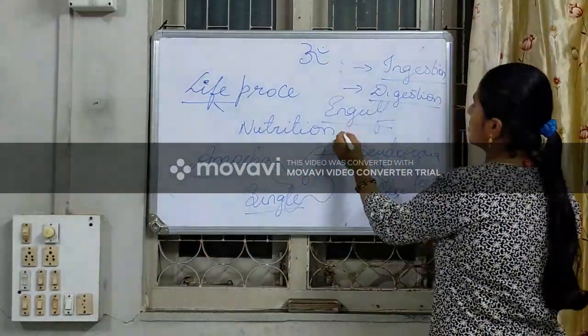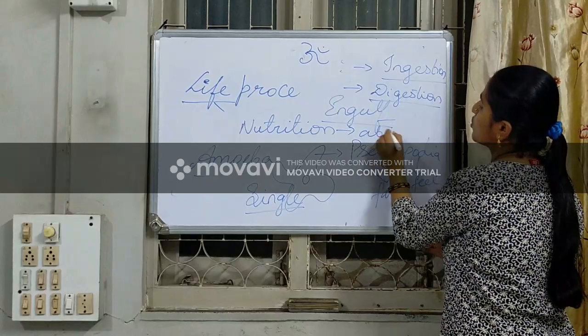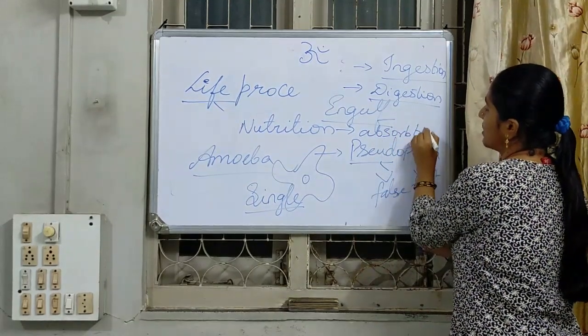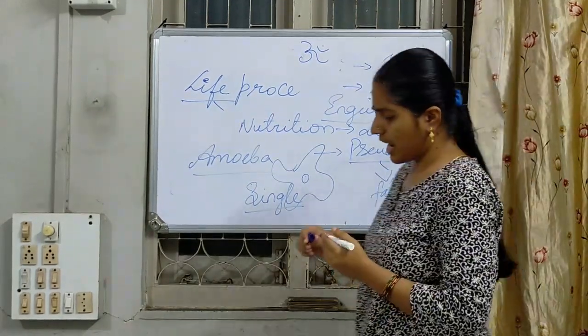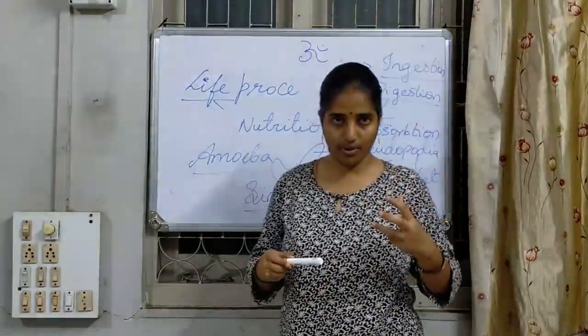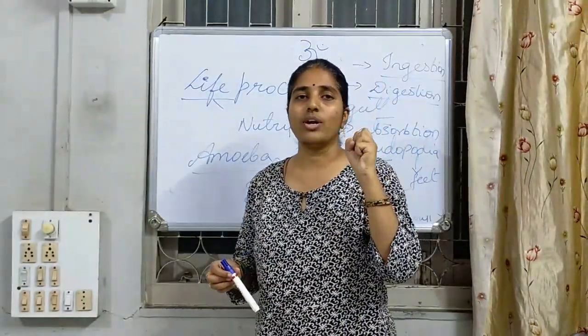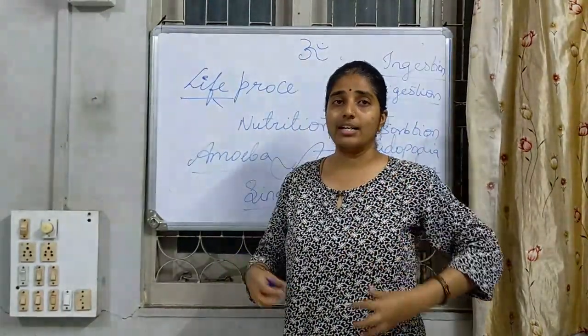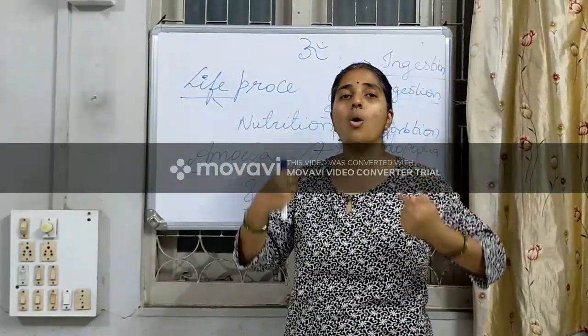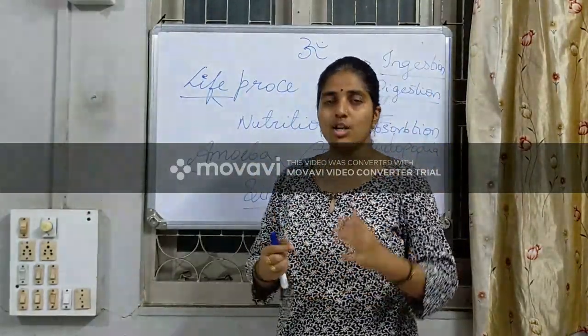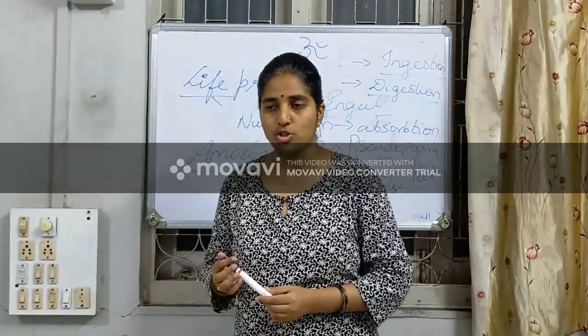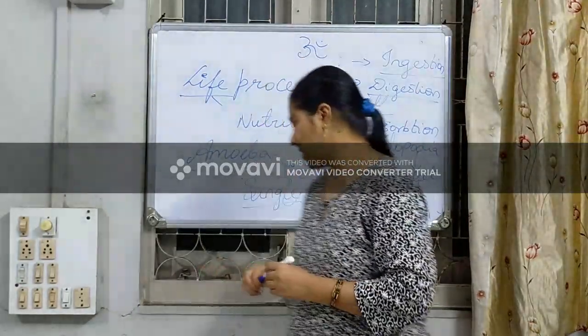After digestion, we go for absorption. What is meant by absorption? Once the digested food is present, it is absorbed and transferred throughout the body parts. That is called absorption. Assimilation is the next step.